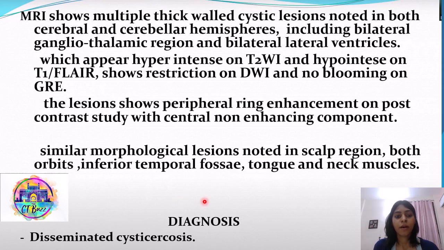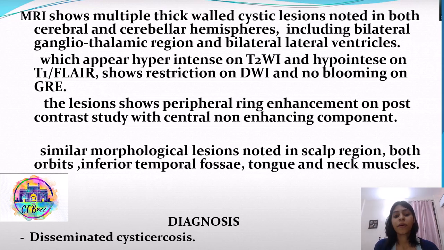MRI shows multiple thick walled cystic lesions noted in both cerebral and cerebellar hemispheres, including the bilateral ganglio-thalamic region and bilateral lateral ventricles, which appear hyperintense on T2 weighted imaging, hypointense on T1 weighted imaging and FLAIR imaging, and show diffusion restriction on diffusion weighted imaging, and no blooming is seen on GRE.